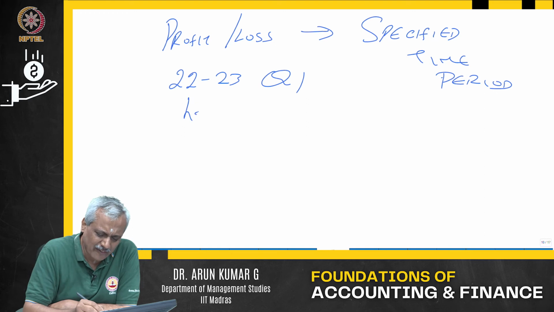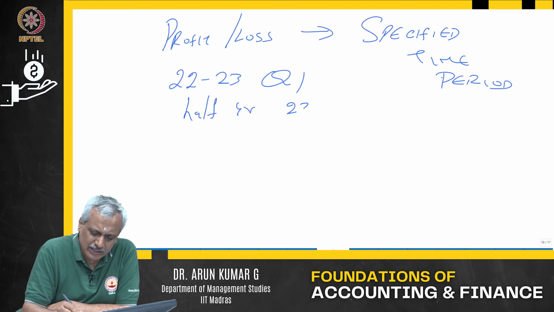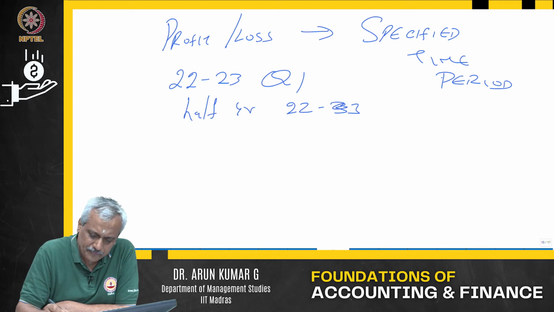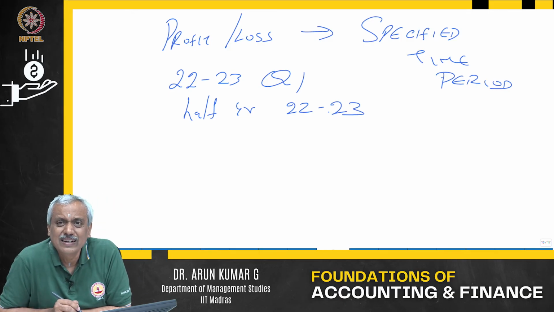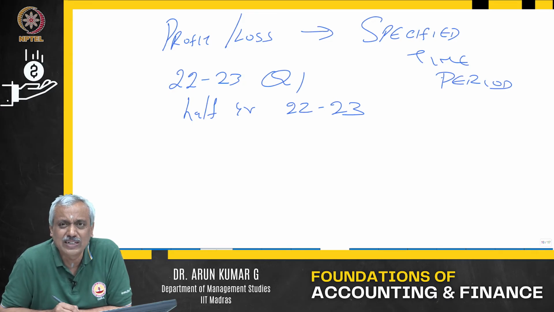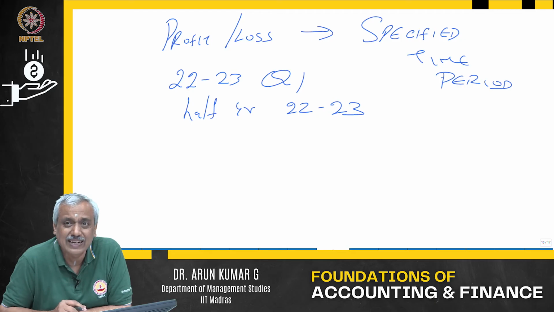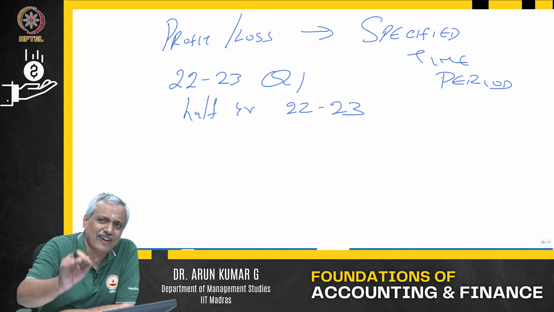It can also be for a half year, 22-23, which means 1st April 2022 to 30th September 2022. So, it is always for a specified time period.